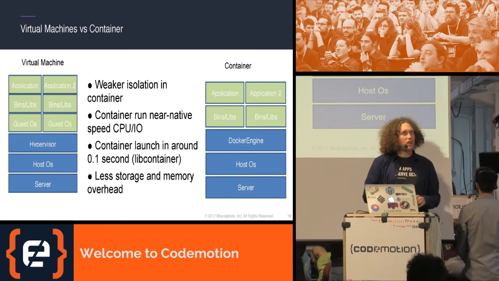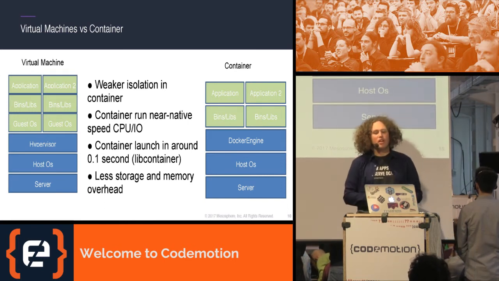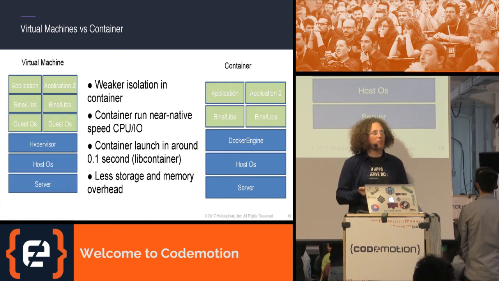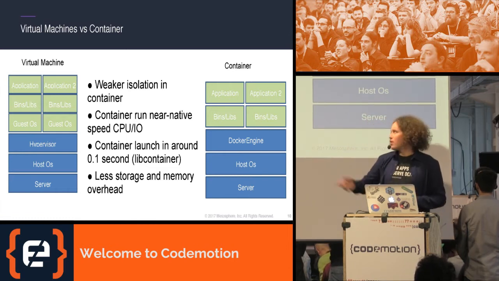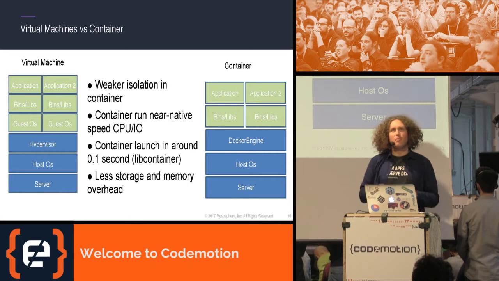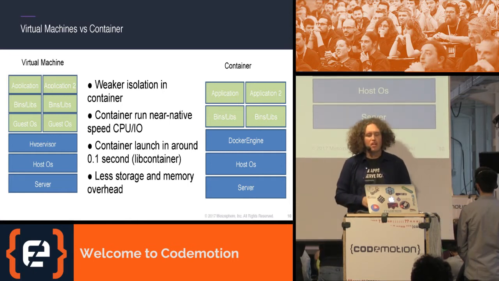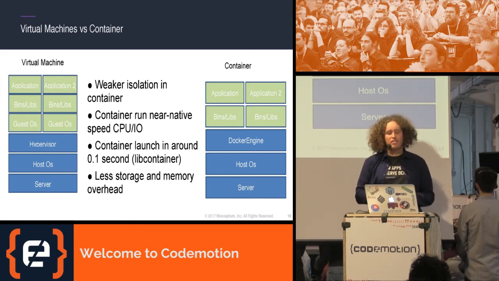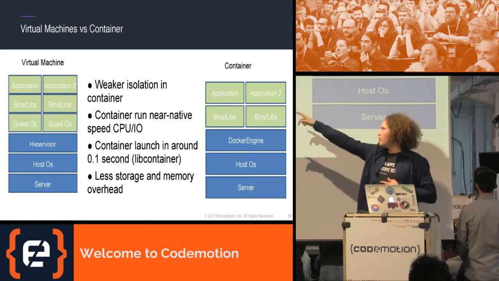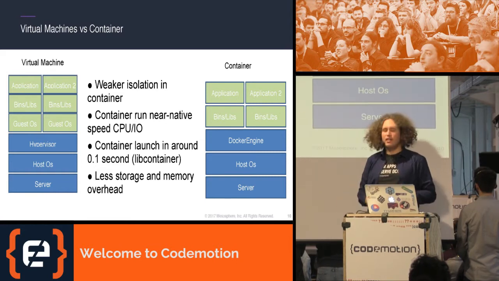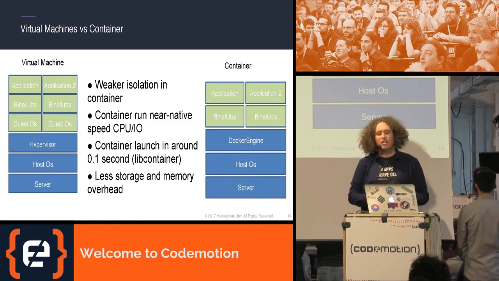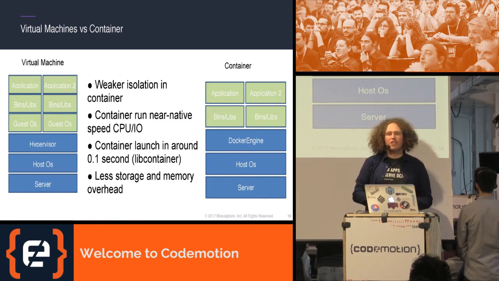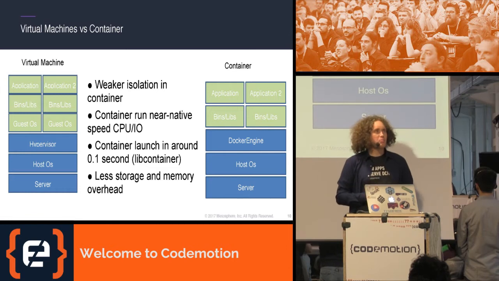And also the start times are pretty much the same as I would have for any process. So we're somewhere in the sub-second range, whereas with virtual machines, even with KVM, I usually spend a few seconds on starting up a virtual machine. And overall, of course, I also have much less storage overhead. I have much less memory overhead because I'm not running an own operating system for each of those application stacks. So I'm actually saving a lot of resources and I'm gaining flexibility as I'm faster in deploying those.